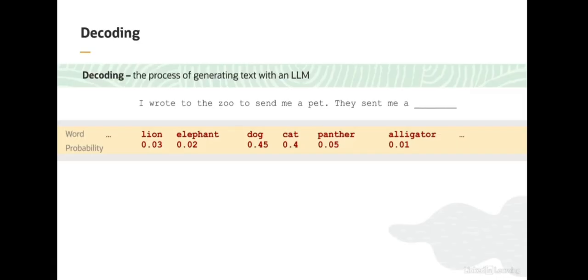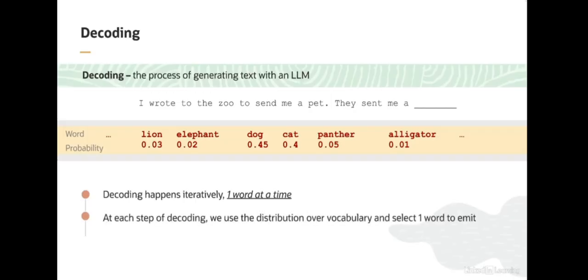And the question we're focused on now is, how do we turn this distribution into a word, or a sequence of words? Through the course of this discussion, there are a few things that I'd like to drive home. One is that decoding, or the process of generating text, happens one word at a time. It's an iterative process. Specifically, we give the model some input text, it produces a distribution over words in its vocabulary, we select one, it gets appended to the input, and then we feed the revised input back into the model and perform the process again. In particular, the model is not emitting whole sentences or documents in one step. It all happens one word at a time.